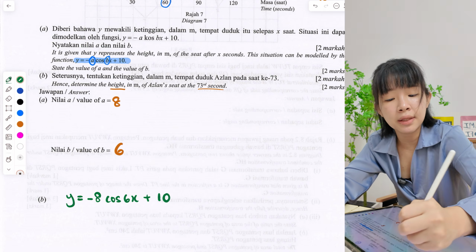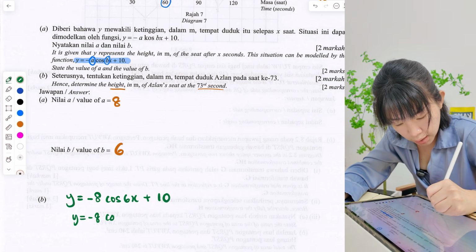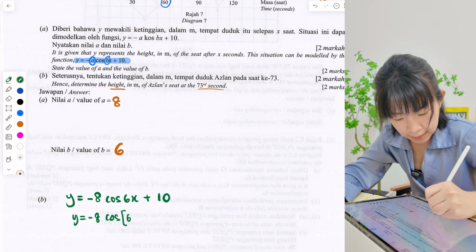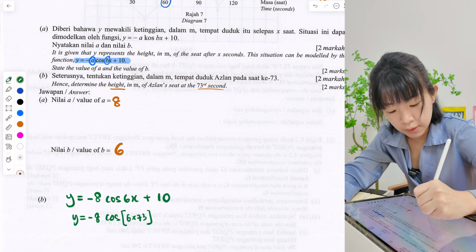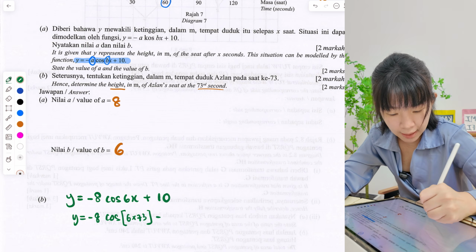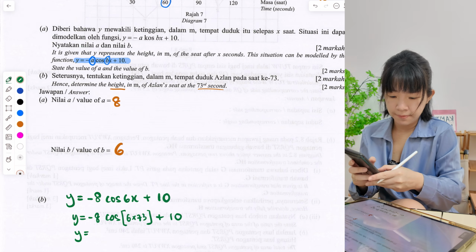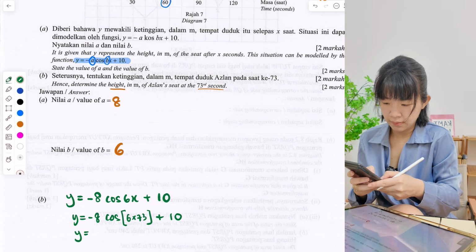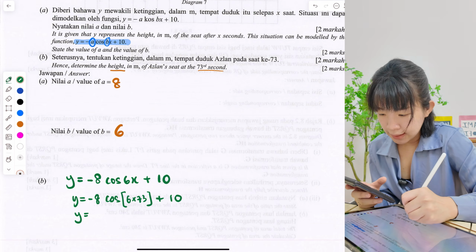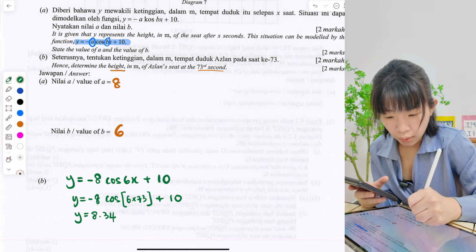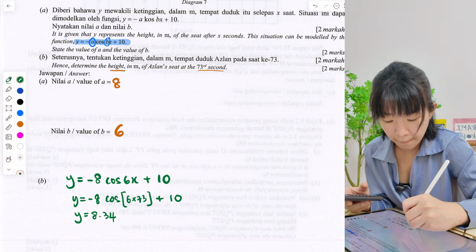Now when they say the time is 73, x is time. So negative 8 cos, you have to put bracket, 6 times 73. Now remember, the x is only given to this 6x, so you have to put bracket, plus 10. Let's calculate the final answer. So y is 8.34, which means the height of Aslan at this second is 8.34 meter.